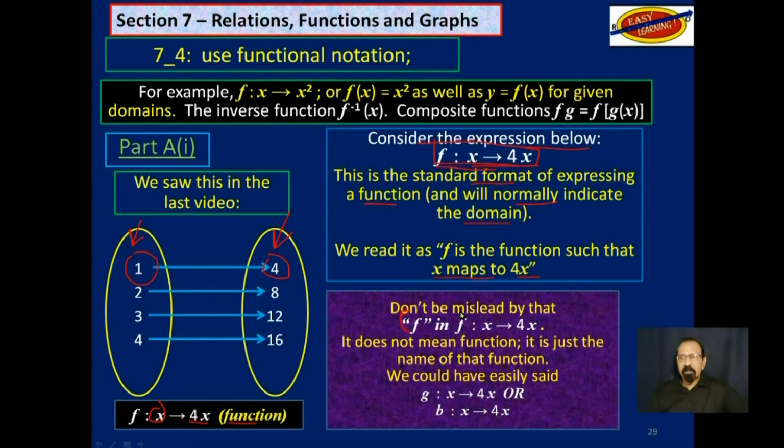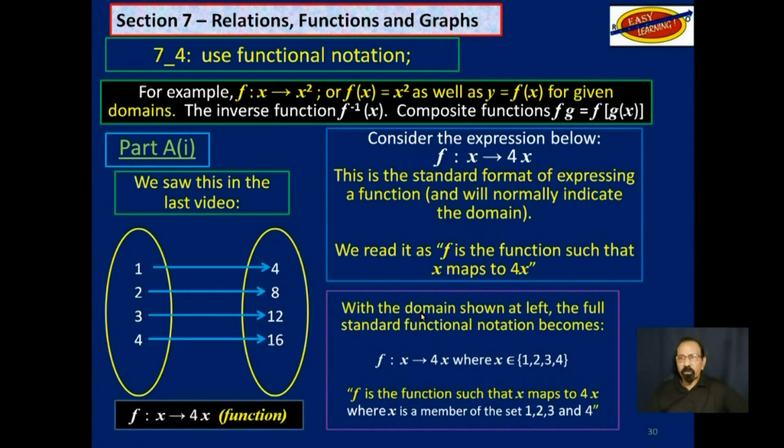Now don't be misled by this f here and think that that means function. It does not. It's just a way of naming a function. We could have named it g is the function such that x maps onto 4x, or b is the function such that x maps onto 4x. So don't be misled by this f here. It's just a name of a function.